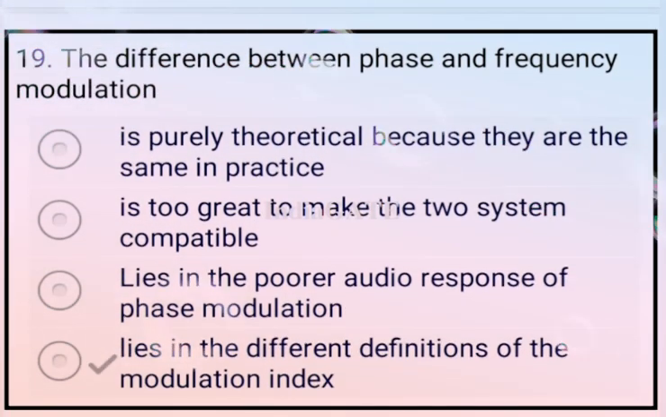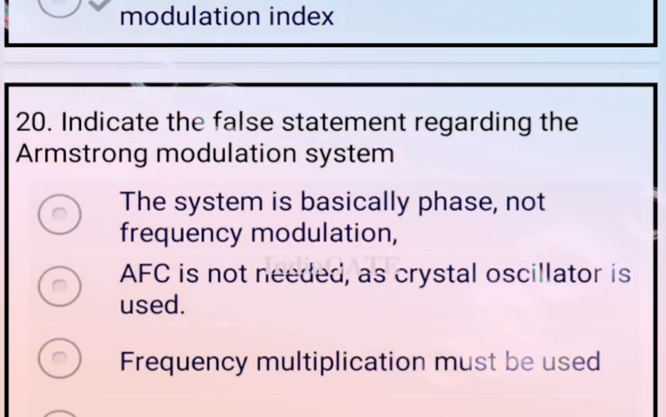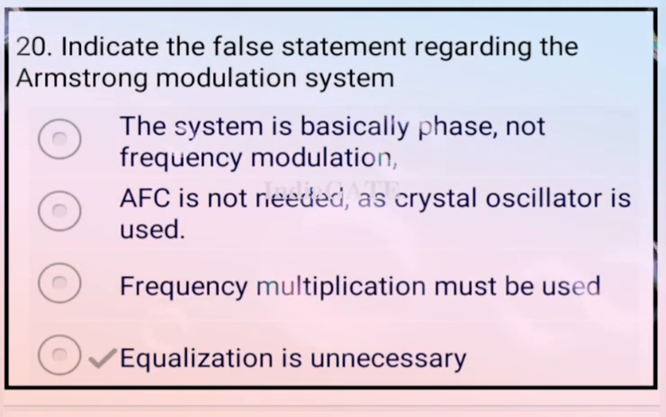Difference between the phase and frequency modulation. So the correct answer for this question lies in the different definition of the modulation indexes. Okay. Next question. Indicate the false statement regarding the Armstrong modulation system. So the correct answer for this question is that equalization is necessary, but here in the Armstrong modulation it is not necessary. So option D is your correct answer.